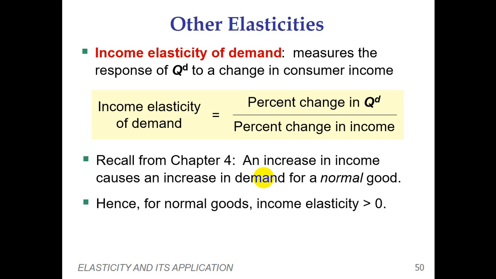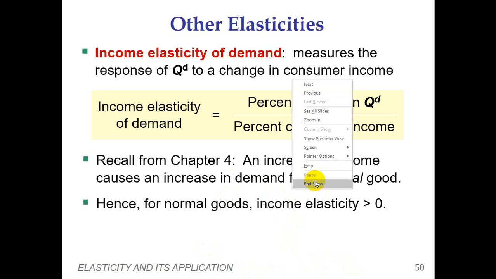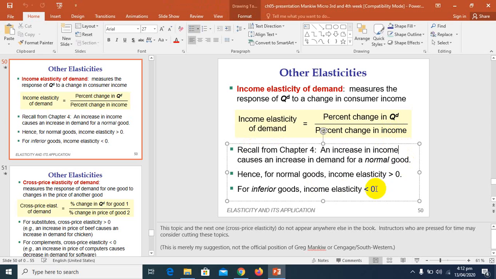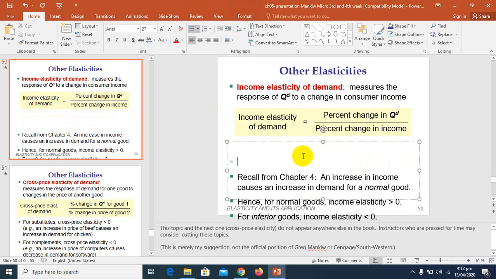And you have to understand one thing: quantity demanded is basically a function of income. Here I am also going to write this so you can understand more. Quantity demanded is the function of income.